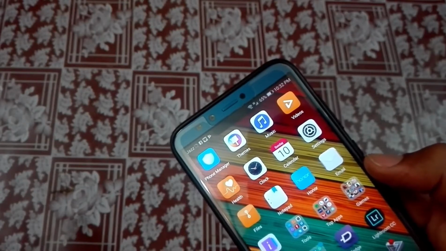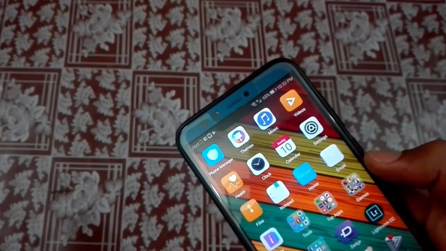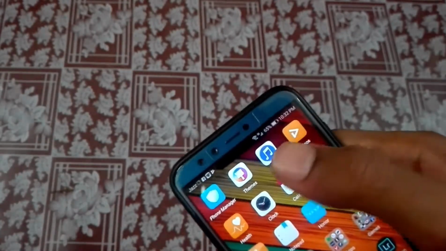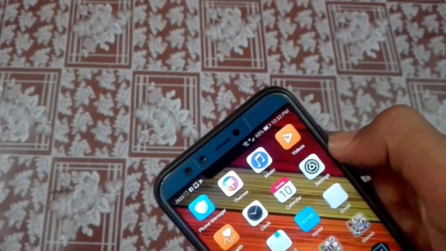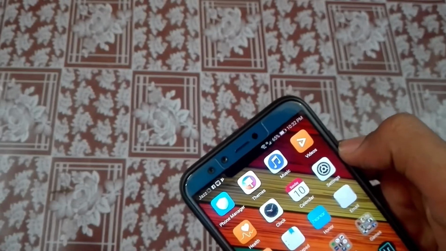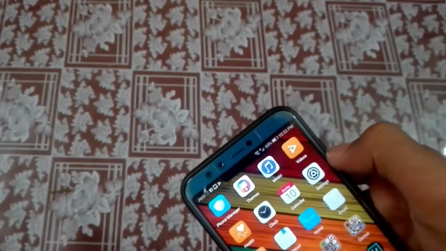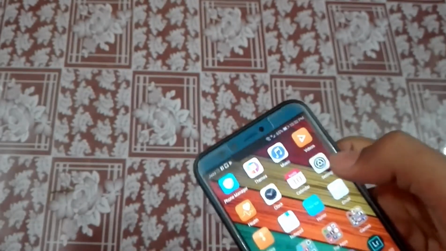Exciting video, and in today's video I'm going to show you how to add this iPhone X notch to your smartphone. It can be any smartphone in which you can add this notch. So for adding this notch you will need an application.